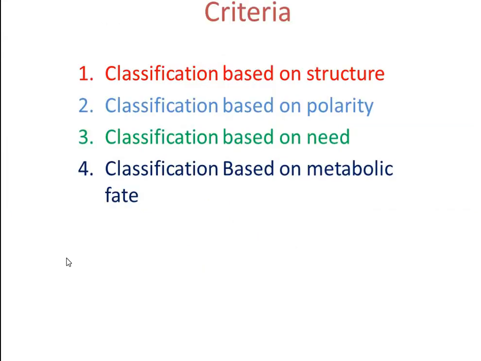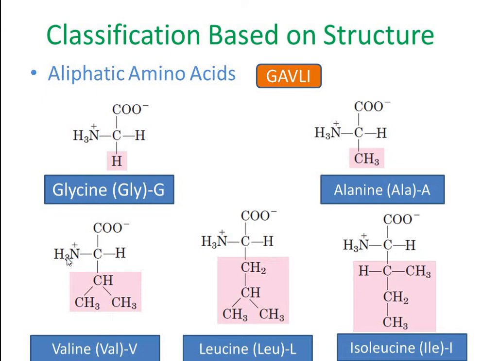There are various criteria through which amino acids can be classified. Amino acids are classified on the basis of their structure, polarity, on the basis of their need, and on the basis of the metabolic fate of that amino acid. So first we will see the classification based on structure. The first group of amino acids based on their structure is aliphatic amino acids.